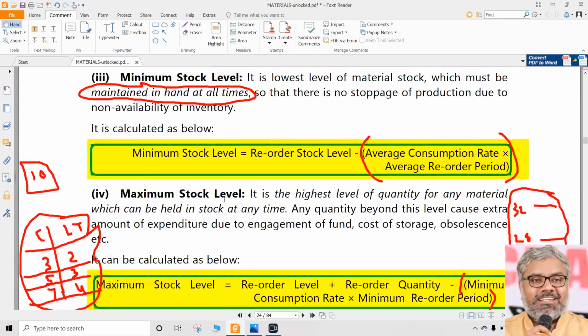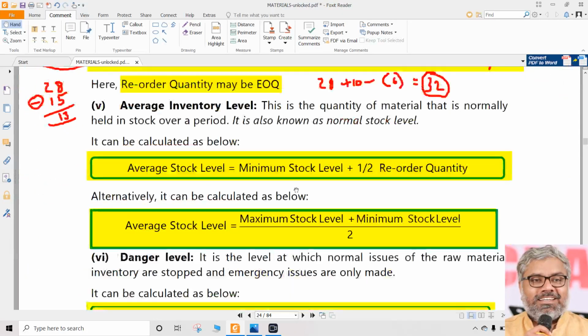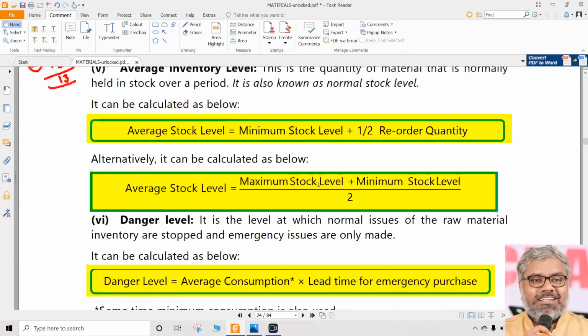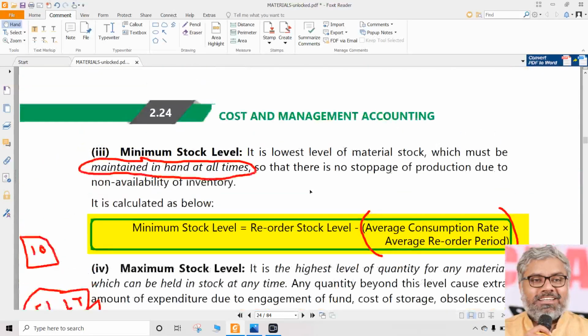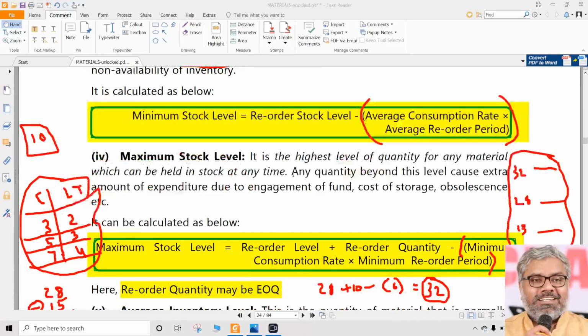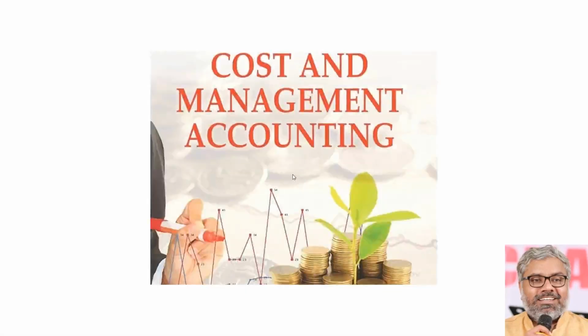So in the general requirements, if there is no EOQ calculation, in general, all the stock levels can be calculated like this. So totally how many formulae are there? There are 5 formulae related to stock levels. What are those? One is reorder level, then we have minimum level, then maximum level, then average level, then we have danger level. So these are the 5 things that can be calculated as different stock levels: reorder level, minimum level, maximum level, average level, danger level.